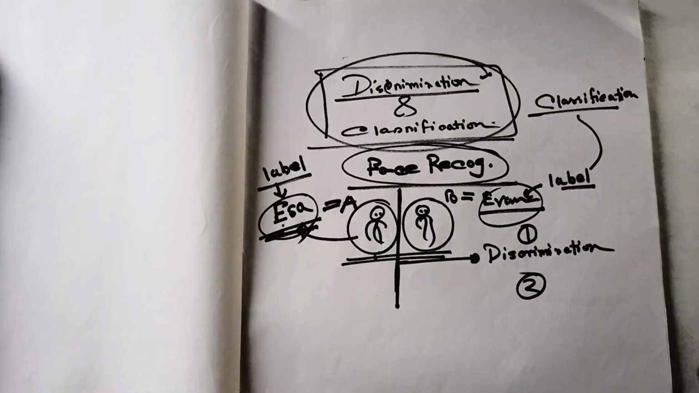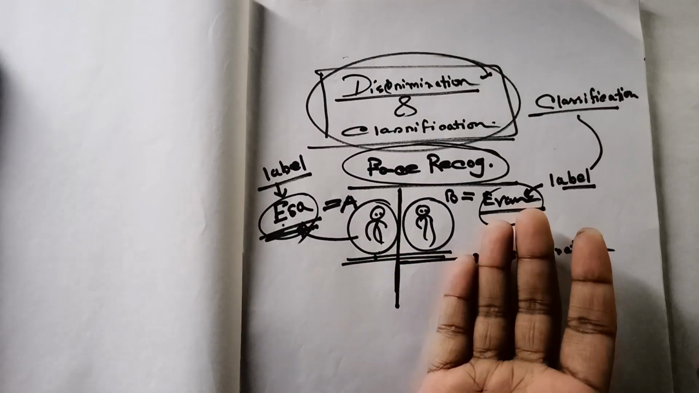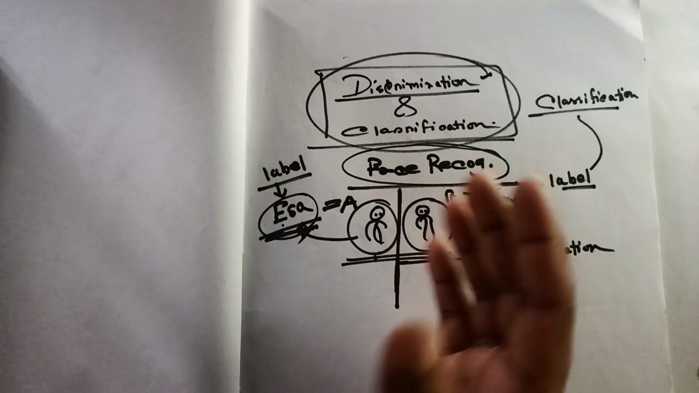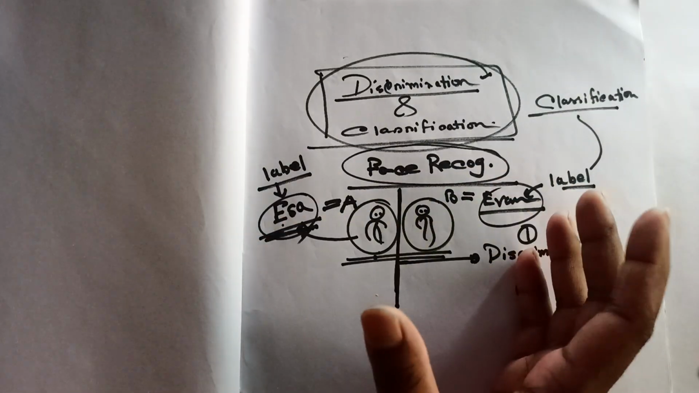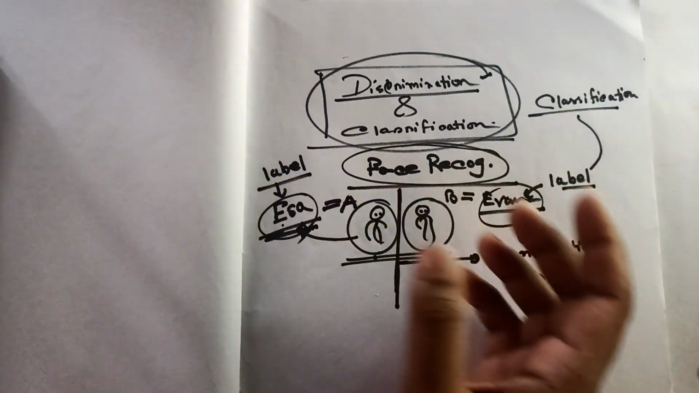And what are discrimination and classification? Discrimination and classification are multivariate techniques concerned with separating distinct sets of objects and allocating new objects to predefined groups.